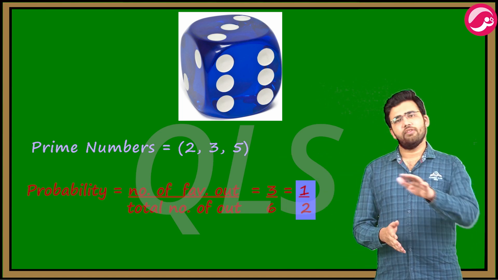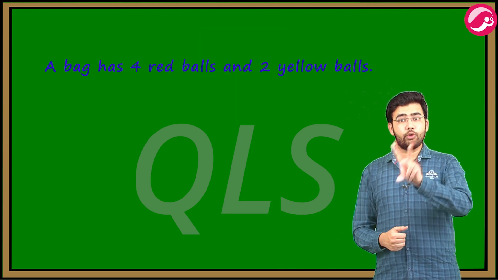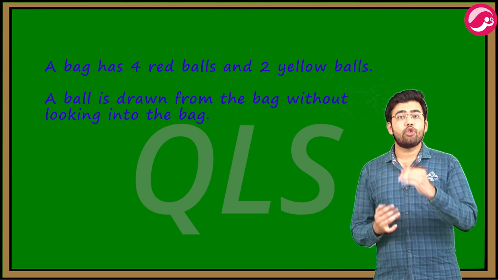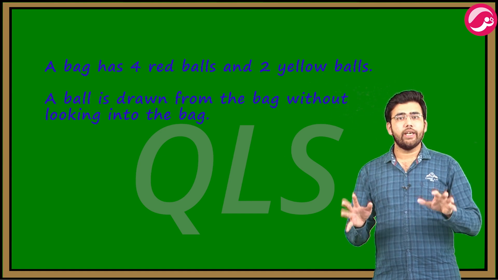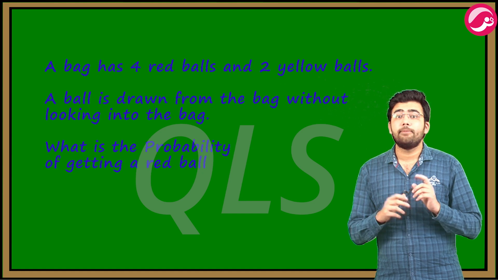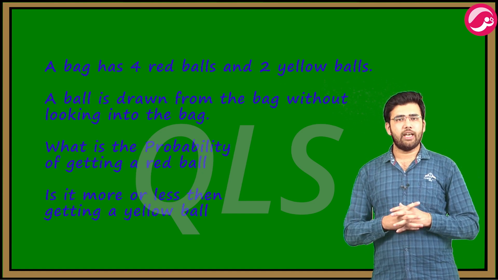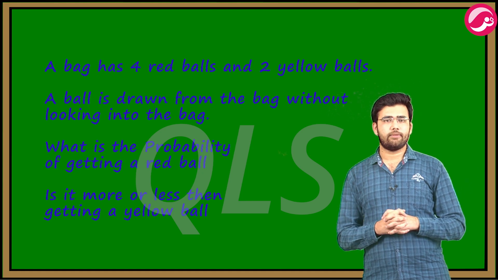Now we will consider one more example. A bag has 4 red balls and 2 yellow balls. A ball is drawn from the bag without looking into the bag. Now we have to find the probability of getting a red ball. Is it more or less than getting a yellow ball? Then this we have to find. So we will see the solution.